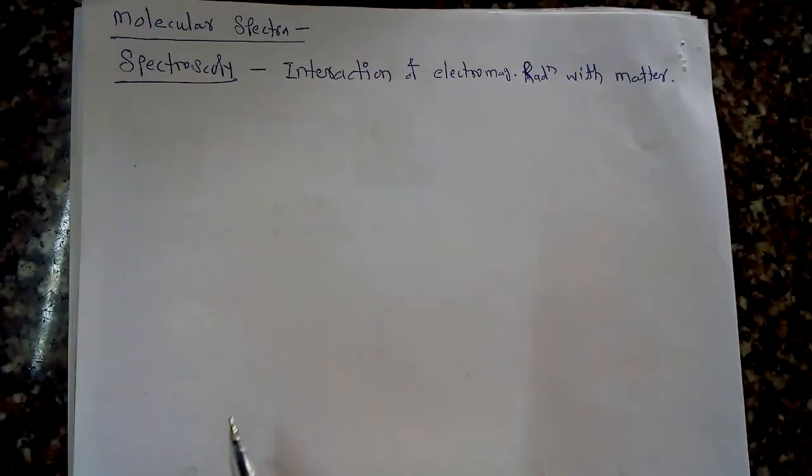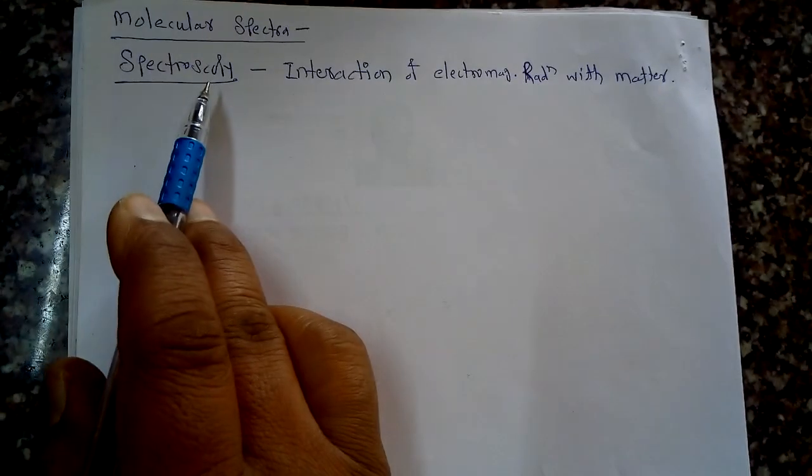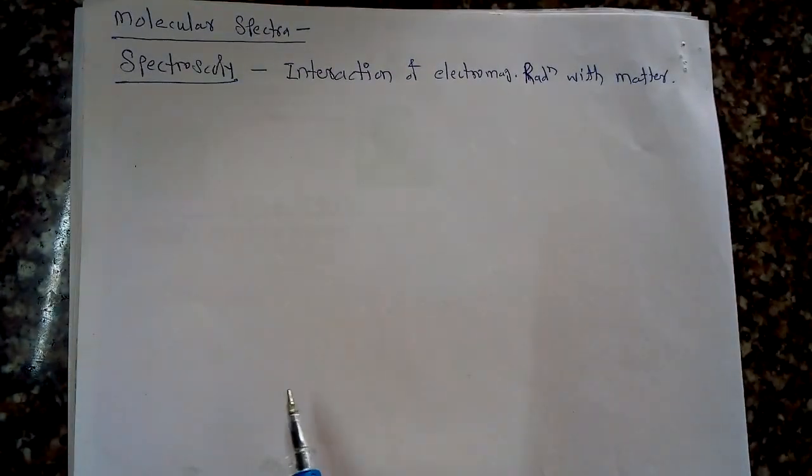In this section we have to look at the different types of spectra of a molecule. One important part here is called spectroscopy. It is a new technique for all of you, so our interest is to know what is meant by spectroscopy.